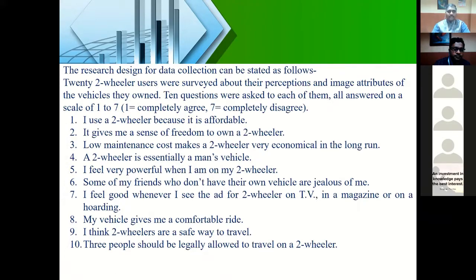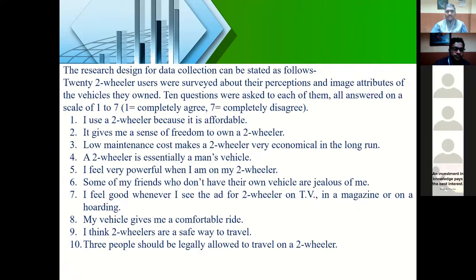But I don't know which factors I can frame for the variables that I have. Now I have 10 variables. The first question: I use a two-wheeler because it is affordable. Affordable is one factor that you want to consider to measure the perception image attribute. Second question: it gives me a sense of freedom to own a two-wheeler. Low maintenance cost makes a two-wheeler very economical. Like this, I had framed 10 questions.